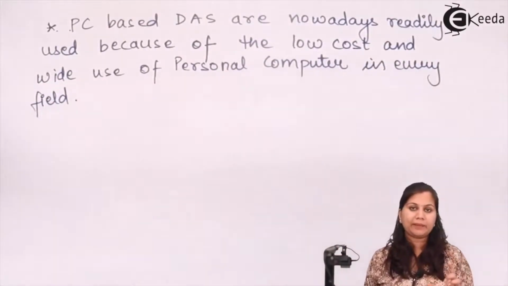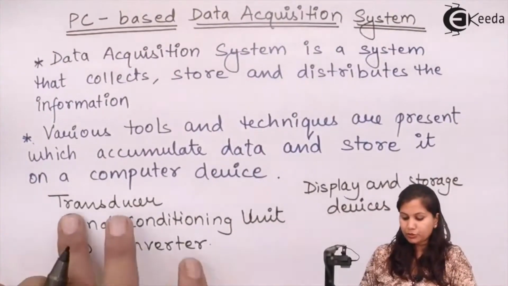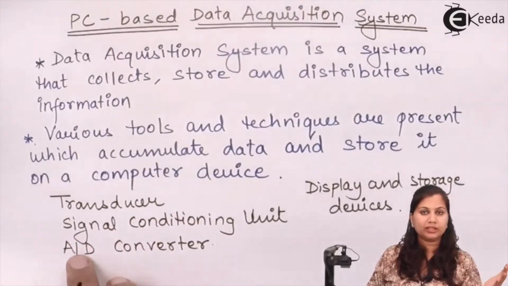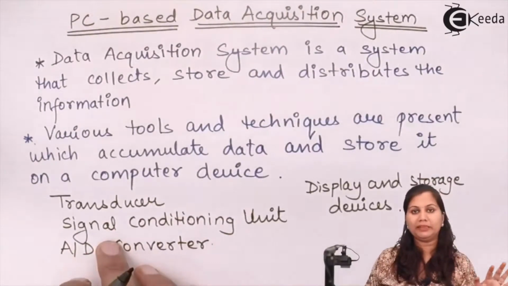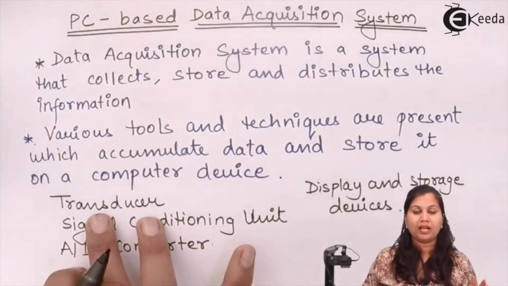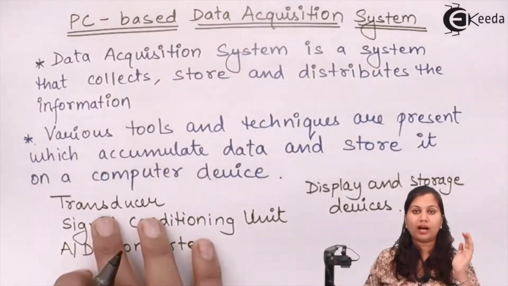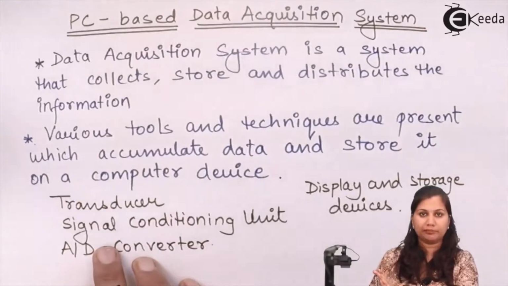So in these PC based data acquisition systems, because the transducer's function is to convert the non-electrical quantity into an electrical quantity, that cannot be done by the PC. Okay, so the transducer remains the same. After the transducer, the output of the transducer should be compatible with personal computers.